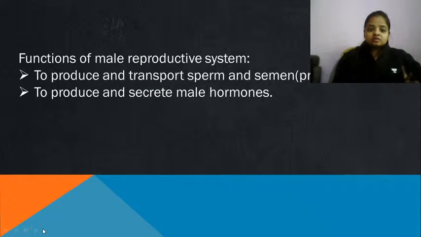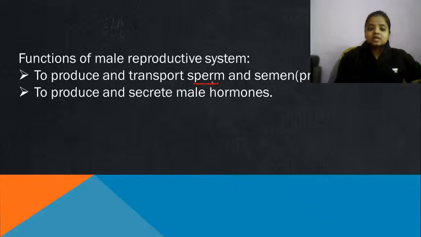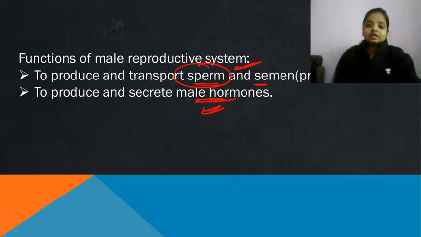So the function of the male reproductive system. The first function is to produce and to transport the sperms and the semen, and another function is to secrete the male hormones, because along with producing sperm, the production of male hormone is also a very essential thing. Then and only then the male will have the male characters. And there are many other reasons also.